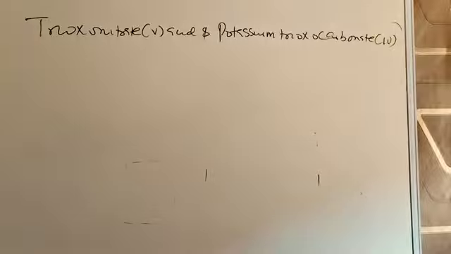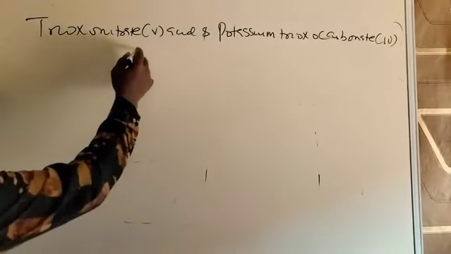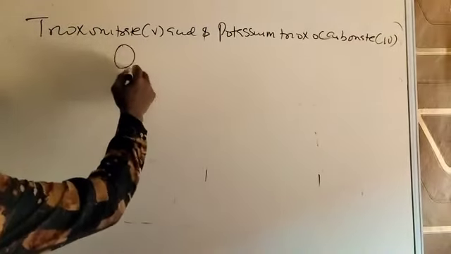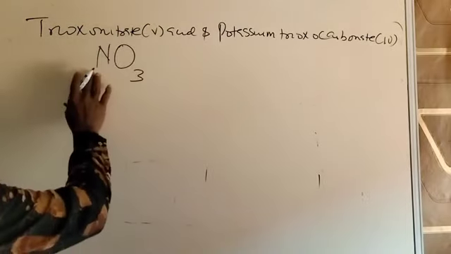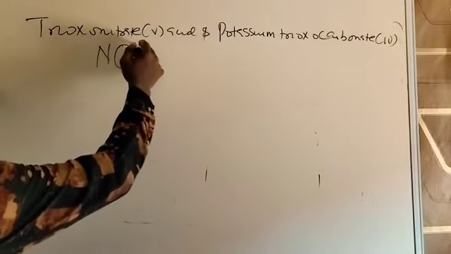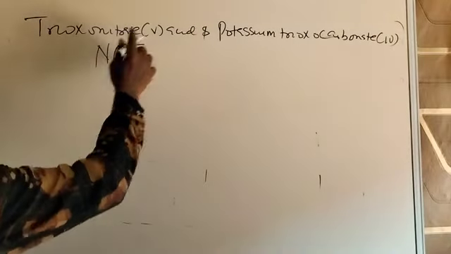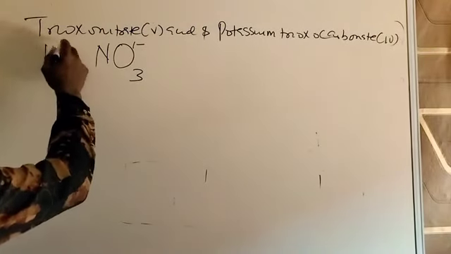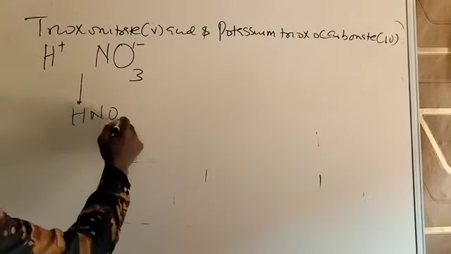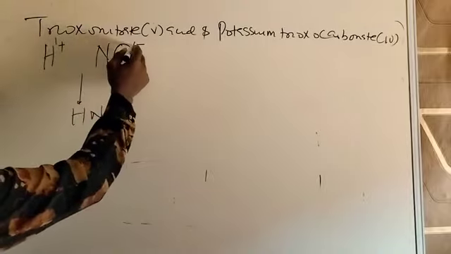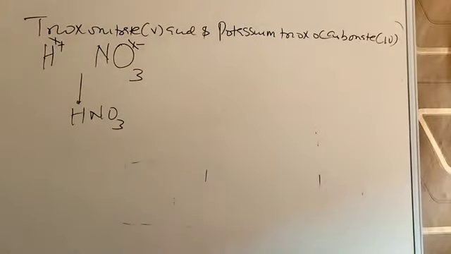Trioxonitrate(V) acid. If you look at this, the radical's name is trioxonitrate. Tri means 3, and oxo means oxygen, O3. Nitrate means nitrogen. Don't worry about this number. I told you that nitrates have a valency of 1, or a charge of negative 1. An acid always contains hydrogen ion, which is positively charged. The formula of this compound, without wasting time crossing, should be HNO3, because the valency here is 1 and here is 1. Equal valencies cancel out. You don't need to waste your time crossing the valency or changing valency.